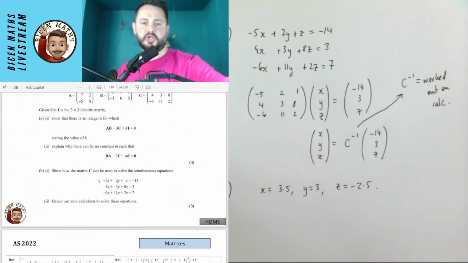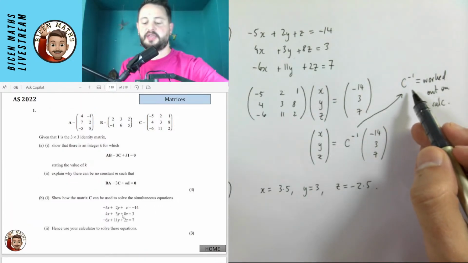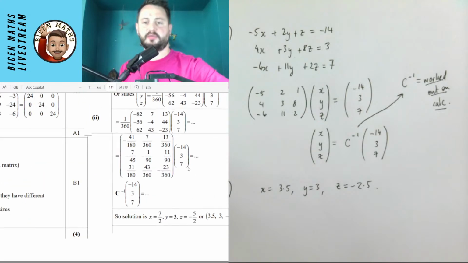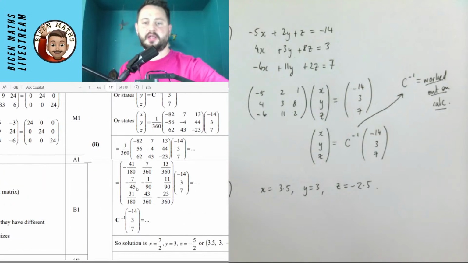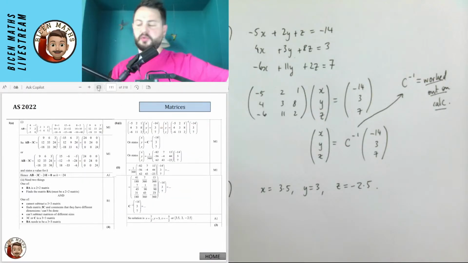Show how the matrix C can be used to solve the simultaneous equations. I thought they would accept it just as a C inverse, but we do need to have it fully worked out on the calculator. You can see that in the mark scheme that we've got here. If I just zoom in a bit, they are actually expecting to see the kind of fully evaluated matrix, which is interesting. I wasn't expecting it to be done like this. Interesting. Okay, probably would have only dropped 1 mark for that bit to have not got that. I don't know. Looks like maybe it would be okay. I'm not totally sure on that one. We shall see. Okay. So let's try another question that we've got here.